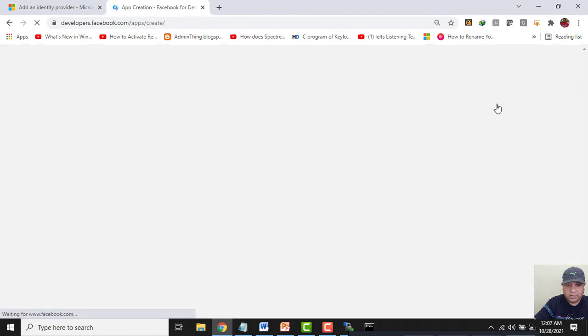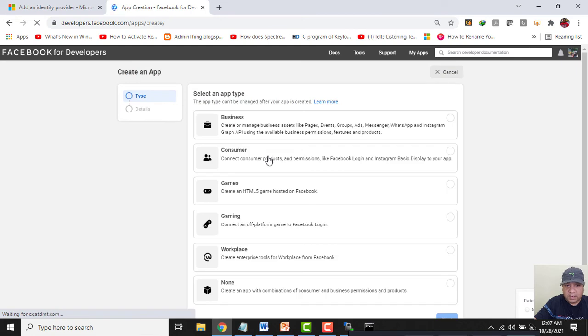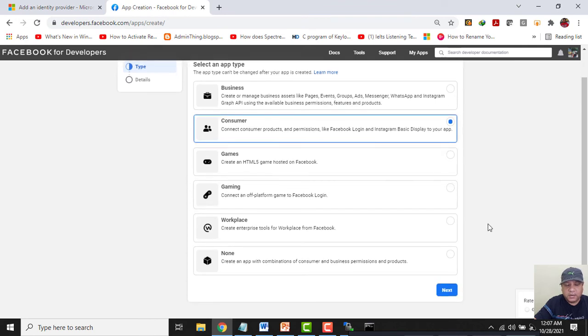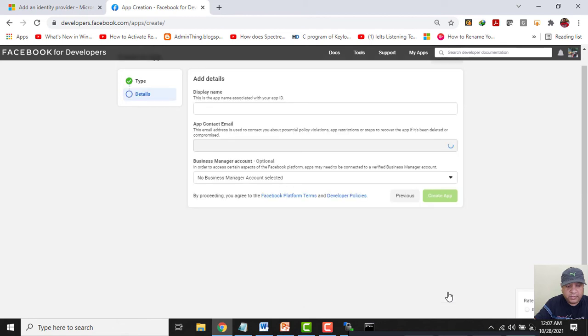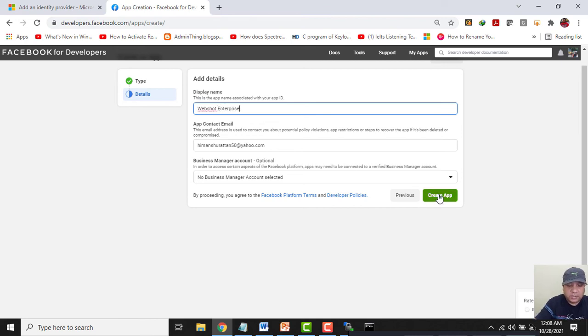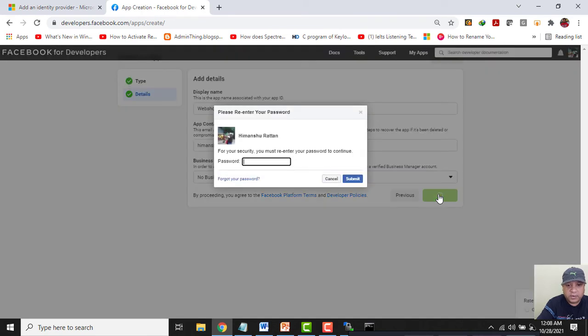I will click on Consumer because I need product and permission like Facebook login and Instagram, and then I need to click on Next. Now in the display name I will give it as WebShot Enterprise, and then I will click on Create App. I need to give the password of my Facebook account then click on submit.